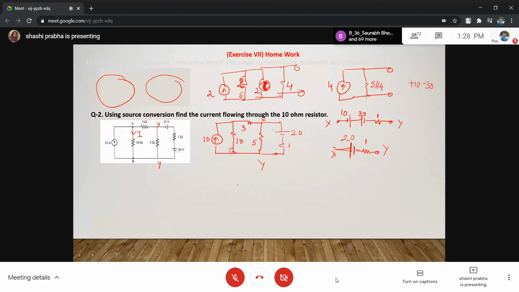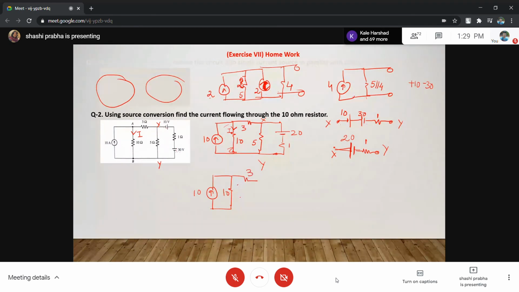Minus 20 means this is positive and this is negative. Now with this, we have to find out the current. Rest of the things we can convert. So we can have this as 10. We can have this as 10 as it is. We are not going to change it.